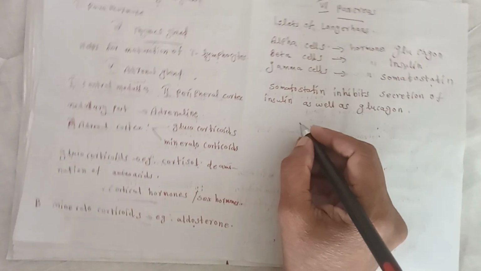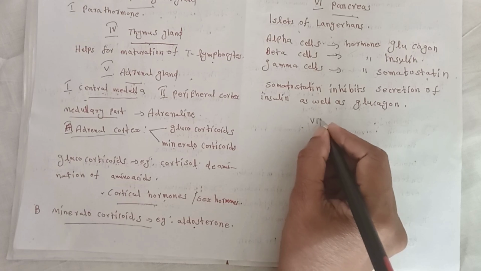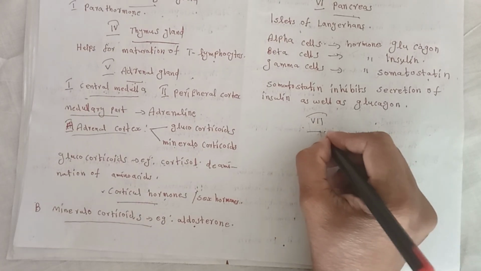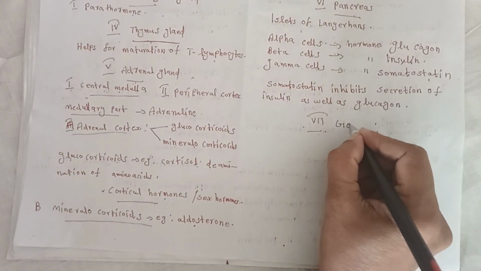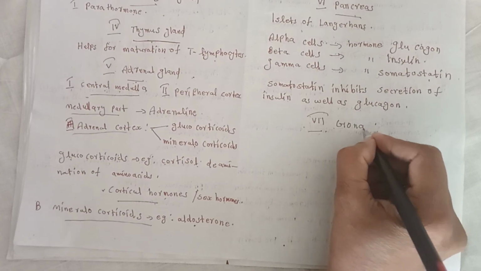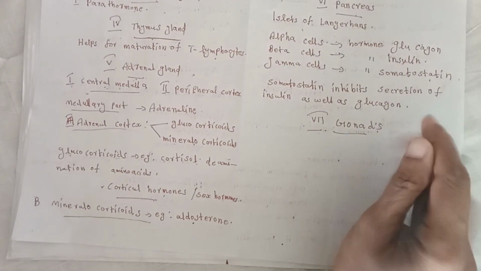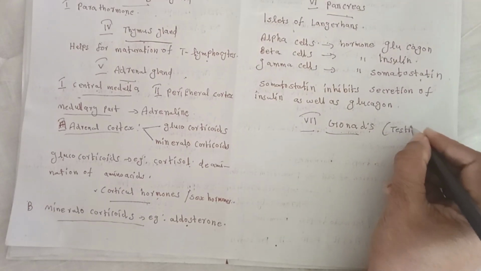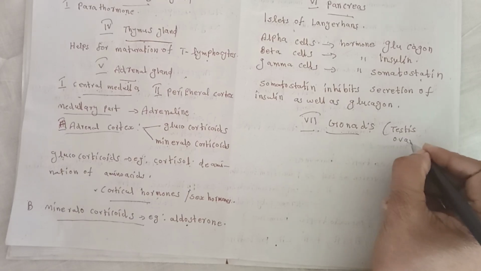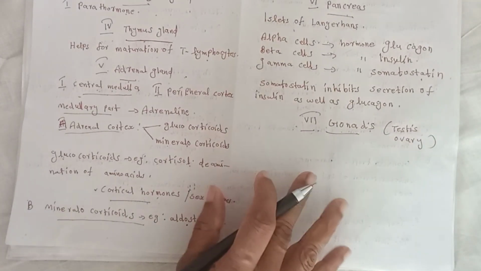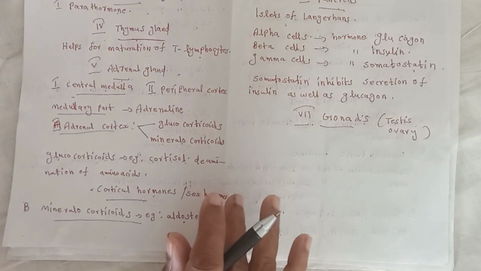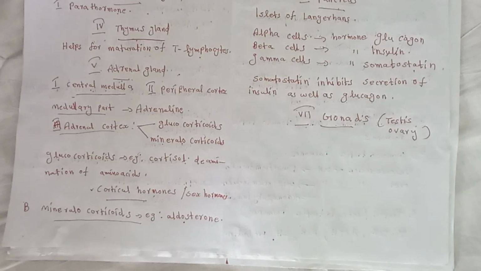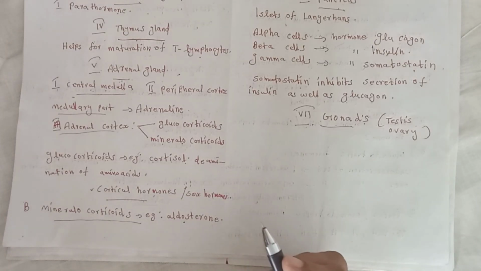Next we discuss the seventh endocrine gland, gonads. The gonads means testis and ovary: testis in males and ovary in females. The testis of males possess two kinds of cells: sperm producing germinal cells and hormone producing interstitial cells.